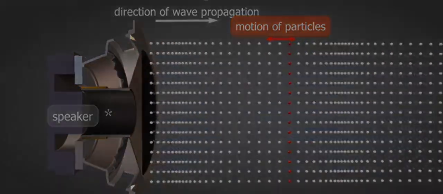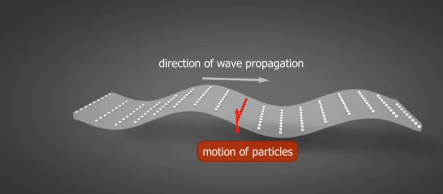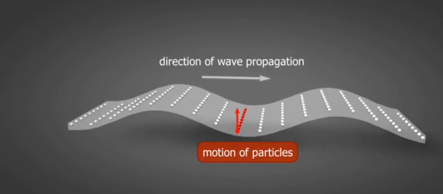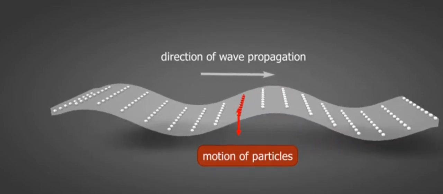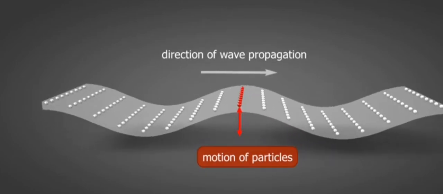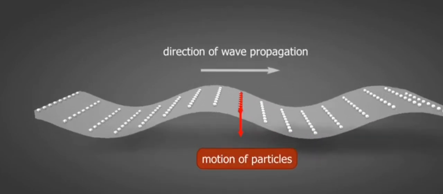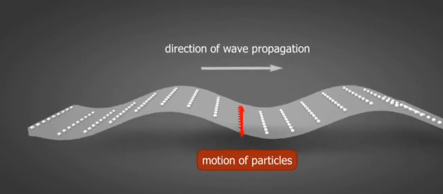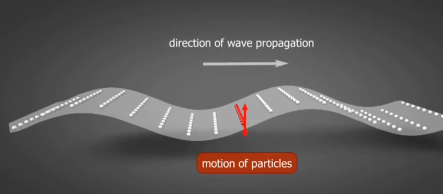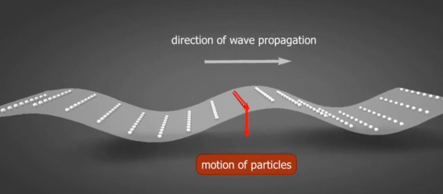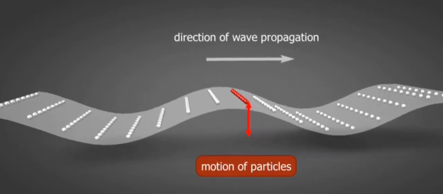This is because particles in the gas do not attract one another, and thus shear forces are not exerted on them. A single particle can only cause particles that are in front of it to vibrate. Longitudinal waves cannot be polarized. Mechanical waves traveling through solids or liquids can either be transverse or longitudinal.